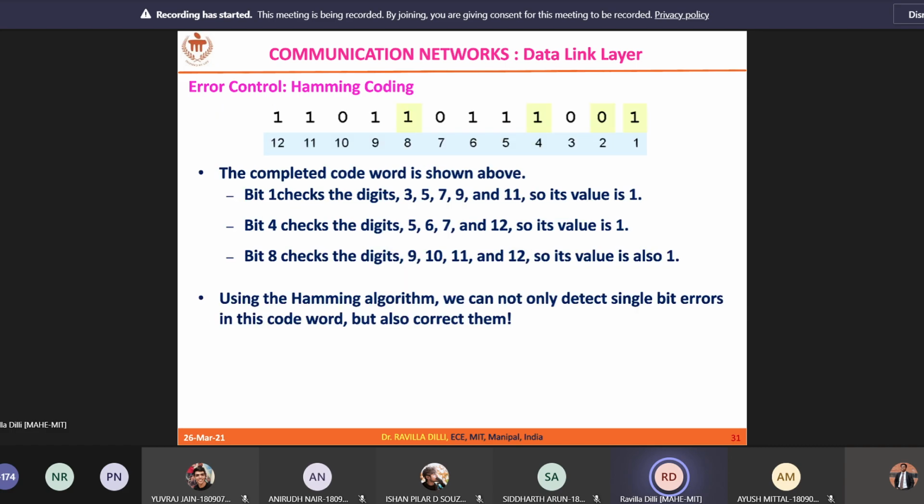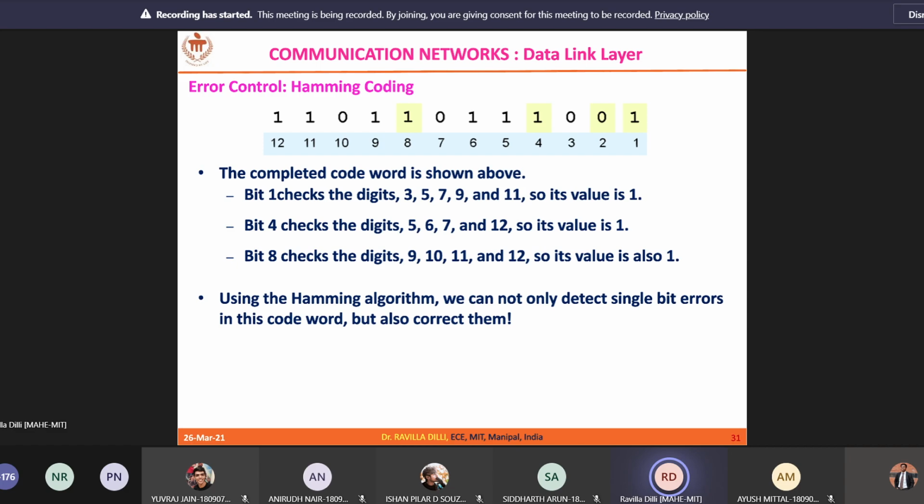Now R0 you calculate. That is first position value, which is 1, XOR with third position value 0, XOR with fifth position value 1, XOR with seventh position value 0, XOR with ninth position value 1, XOR with 11th position value, which is 1. So R0 is 0.